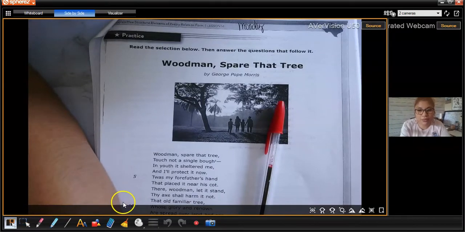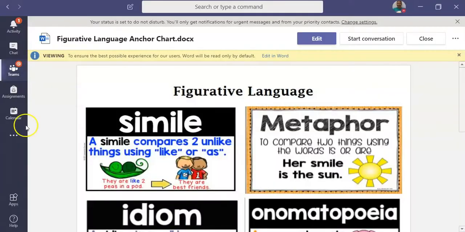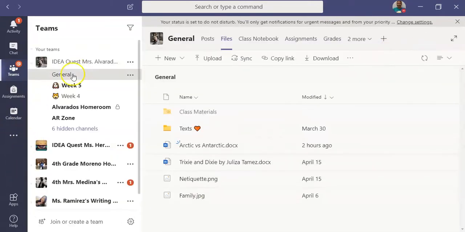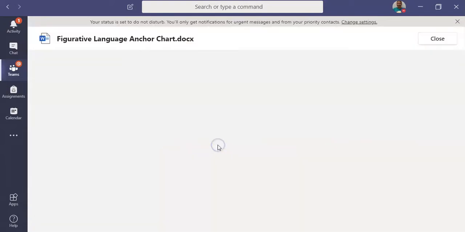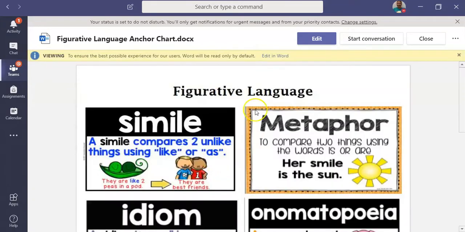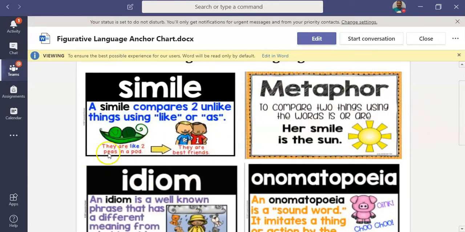If you go to Teams, I'm going to pull up my Teams. So remember on Teams, under ELA, I'm going to close this down so that you can see where to go. It's under General, Files, and then under class material. Today we're going to need the one that says figurative language. So we're going to click figurative language. And remember, boys and girls, you can access this at any time. If I scroll down, we have a simile that uses like or as. Metaphor uses is or are, and these two are comparing.